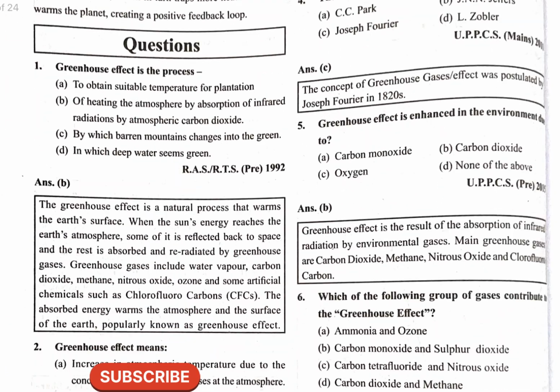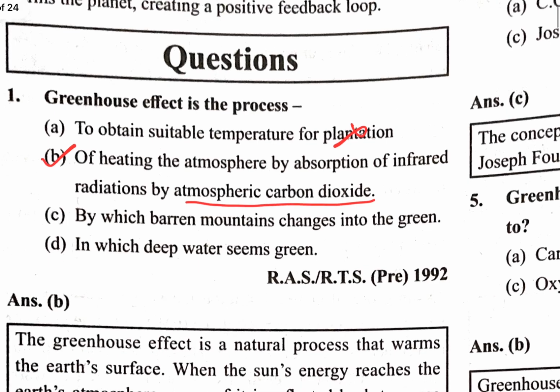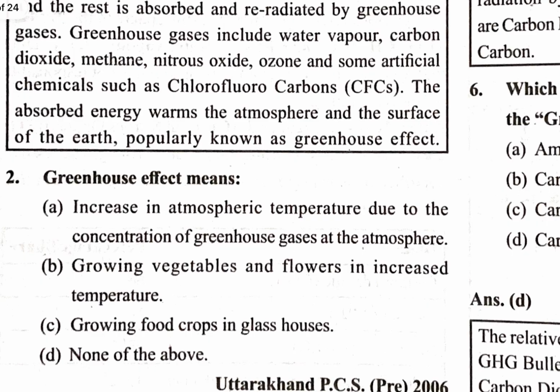Okay, let's start. Greenhouse effect is a process to obtain a suitable temperature for plantation, instead of heating the atmosphere, by absorption of infrared radiation by atmospheric carbon dioxide, because atmospheric carbon dioxide acts as an absorber, so it traps the heat, and that is responsible for heating the whole environment.